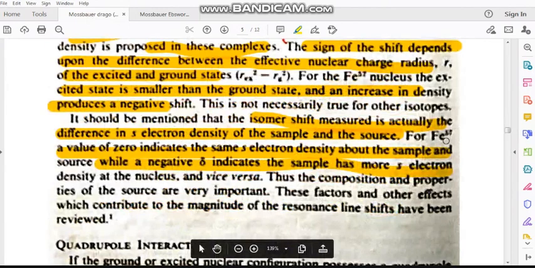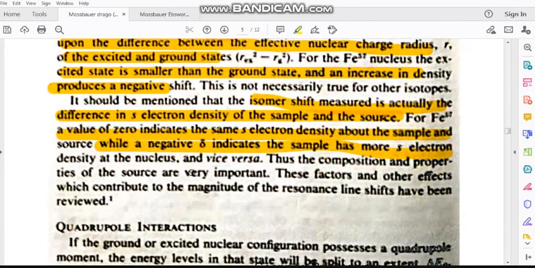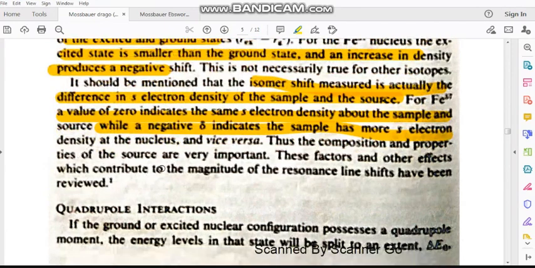Okay, for iron 3+, the value of 0 indicates the same s electron density in the sample and source. That 0 means there is no change; s electron density at the sample as well as source is the same. While negative indicates the sample has more s electron density at the nucleus, and vice versa. Thus the composition and properties of the source are very important. The factors and other effects which contribute to the magnitude of the resonance line shift have been reviewed.